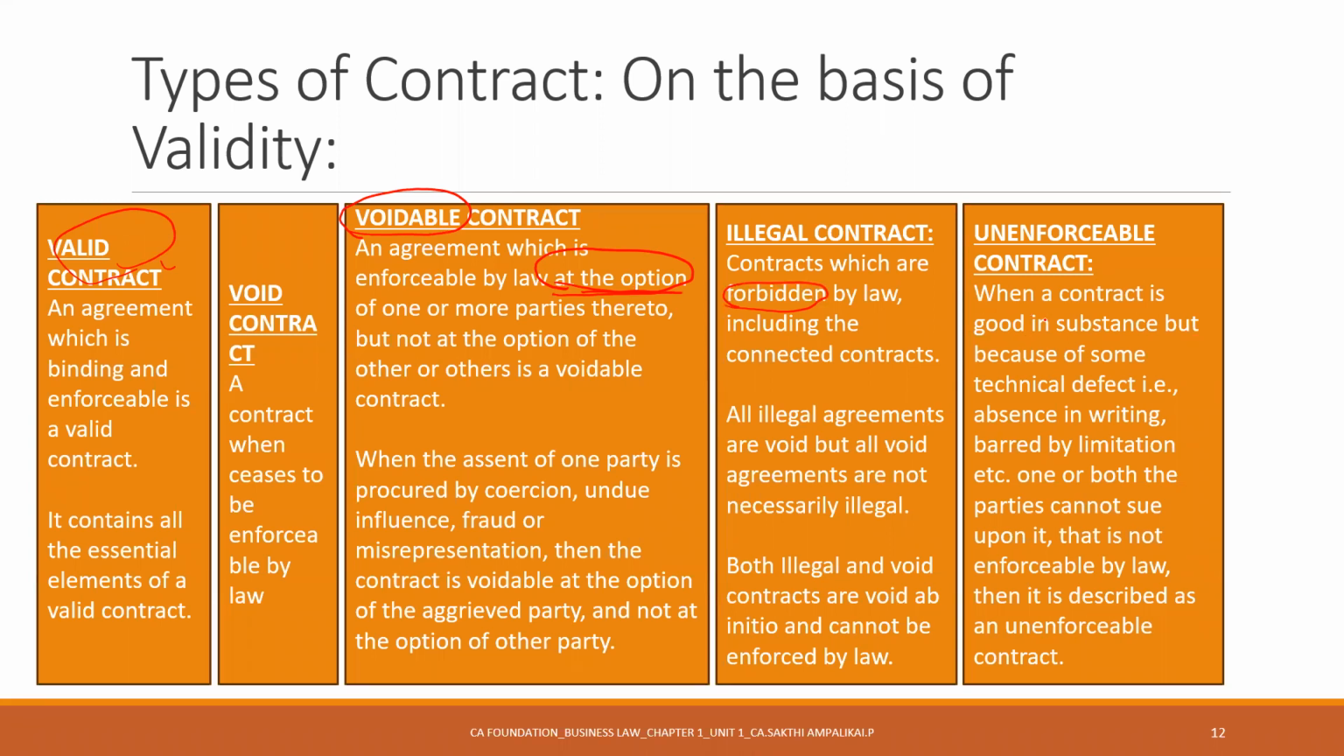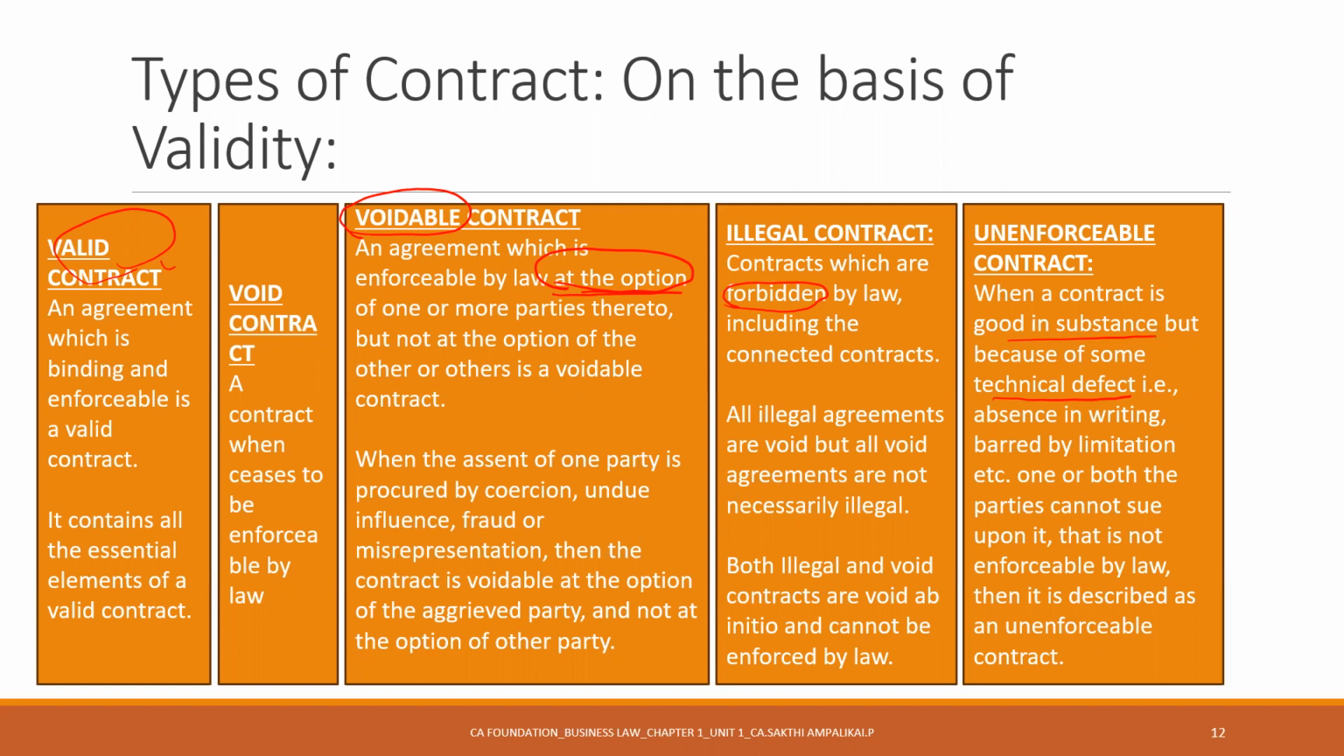Unenforceable contract. When a contract is good in substance, but because of some technical defect, like absence of writing, or being barred by limitation, one or both parties cannot sue upon it, then it is not enforceable by law. Once it is not enforceable by law, then you cannot call it a contract at all. Obviously there will be some typographical errors, there will be some mistakes, and sometimes it will be barred by some other act. Some other act will come into the picture and say, no, you're not supposed to do it. While executing this contract, this particular act is getting violated, then it becomes unenforceable. All those things will happen. This is quite common.